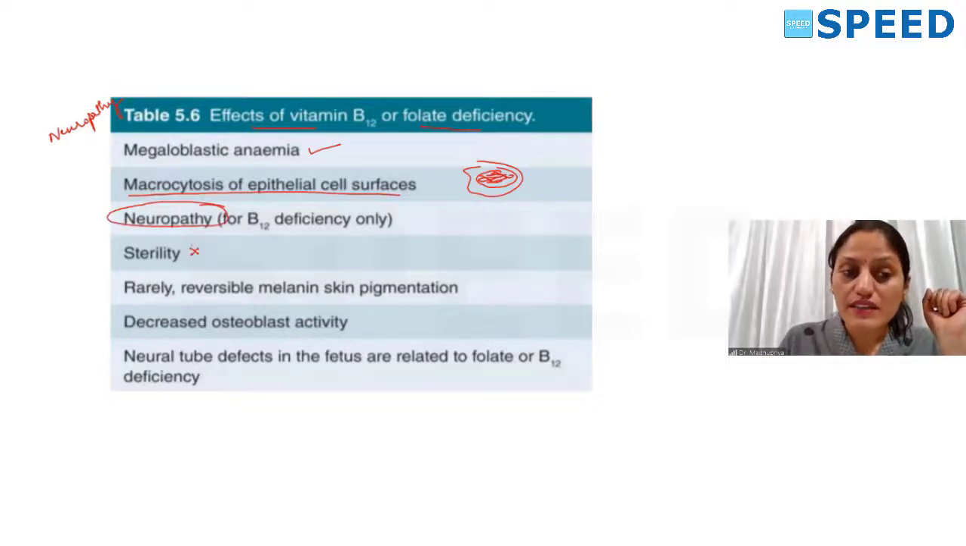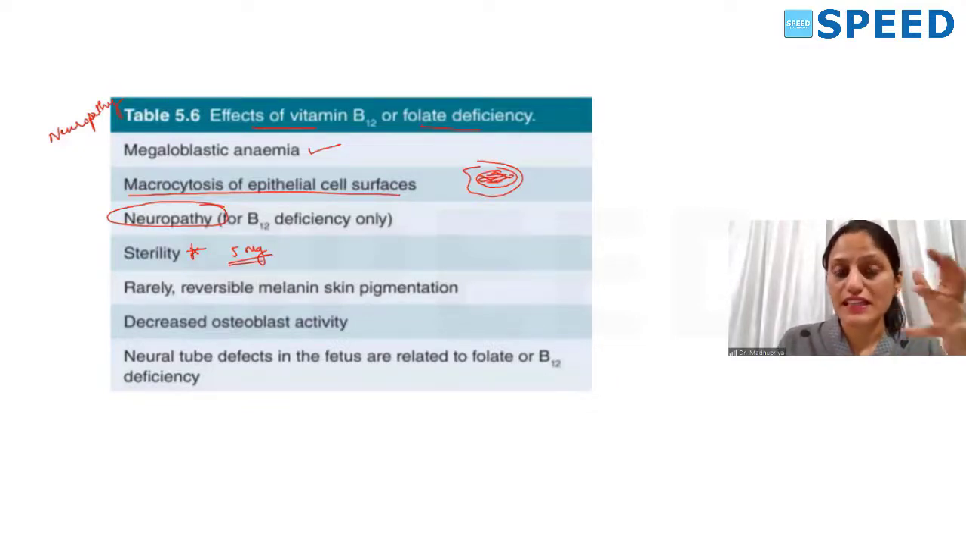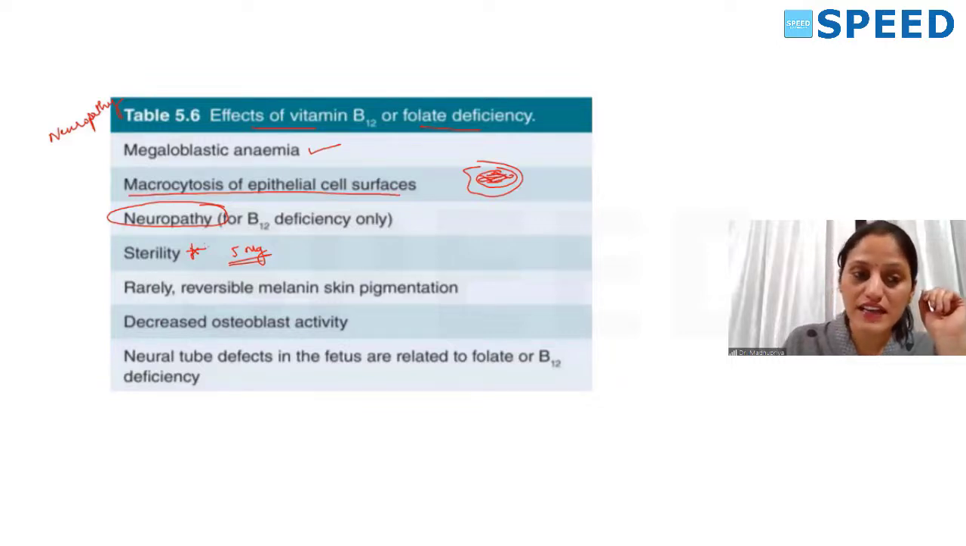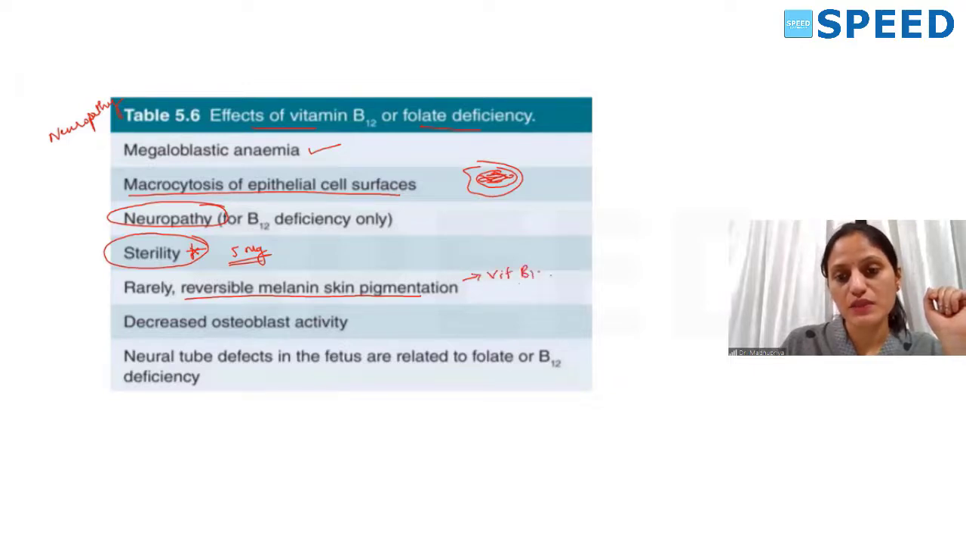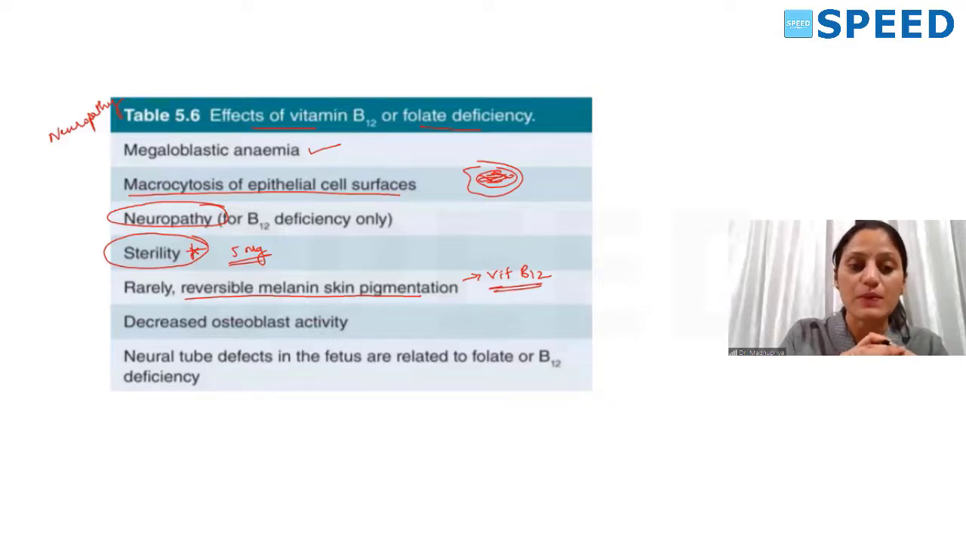And the most important thing is sterility. That is why, if you have observed, they give 5 milligram of folate and vitamin B12 complex to people who complain of sterility in case of infertility. So sterility can be a manifestation especially of folate deficiency. Then reversible melanin skin pigmentation. This is for vitamin B12 deficiency. A vitamin B12 deficient patient will show melanin hyperpigmentation, and that is reversible.